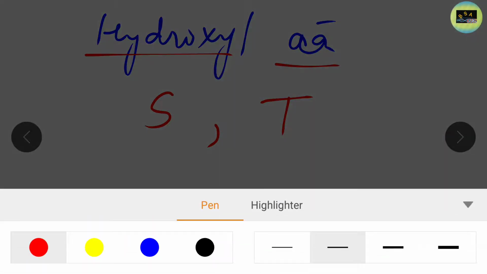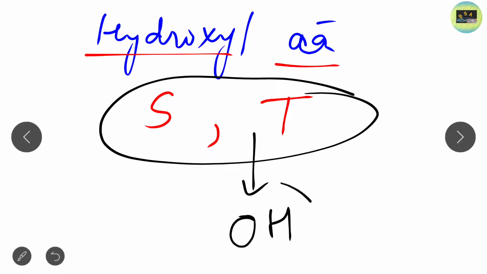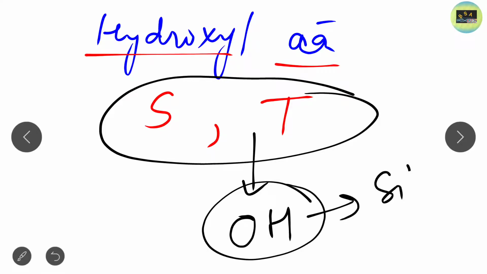These are the only two amino acids which contain an OH group, and their side chains are also very simple. Clear? So this is all about serine and threonine.